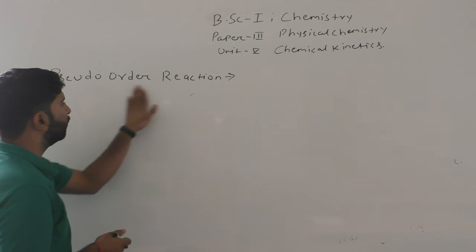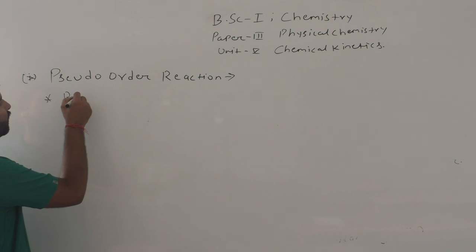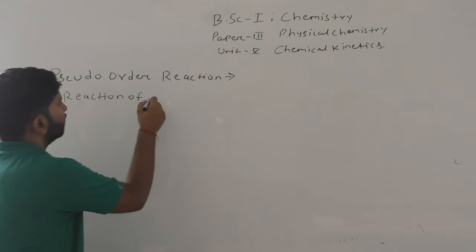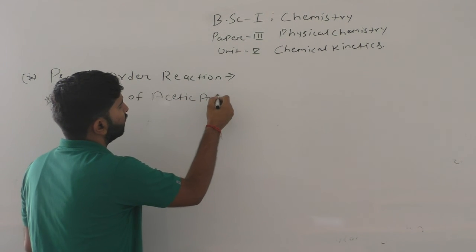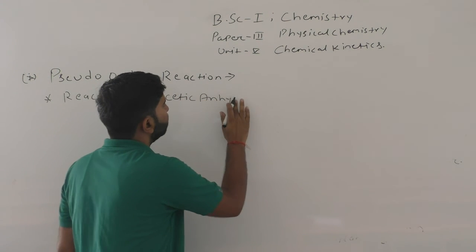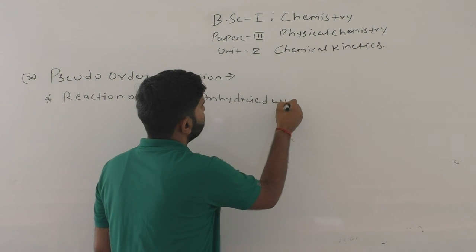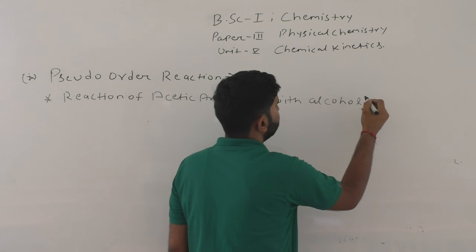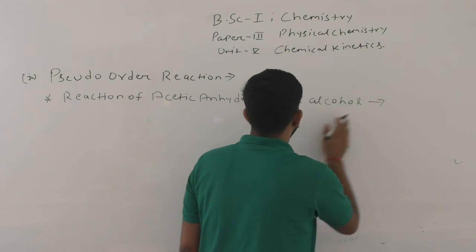So our second example is the reaction of acetic anhydride with alcohol.